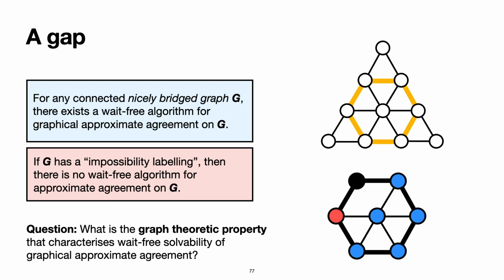Now, we have a large class of graphs on which approximate agreement can be solved using a weight-free protocol under a stronger validity condition that has been considered before, and another class of graphs on which approximate agreement is provably hard. However, it's not yet clear to us what the exact graph property is that characterizes the weight-free solvability of approximate agreement on graphs. So this remains as an open problem.